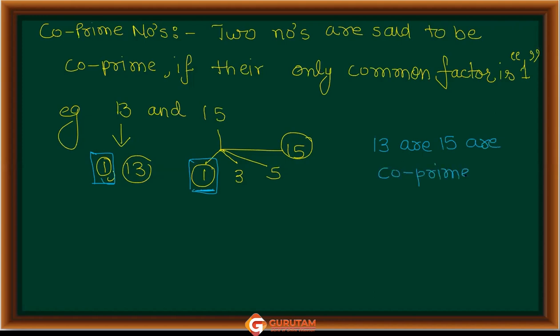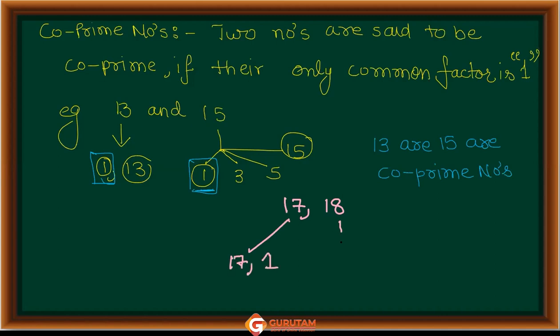Got it now? Can you think of another pair of co-prime numbers? Think over it. Like 17 and 19. Even 17 and 18 also work, because the factors of 17 are 17 and 1.